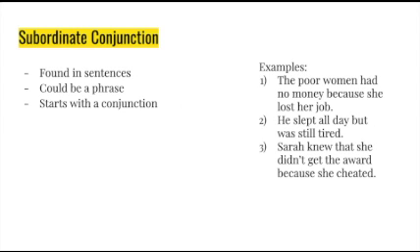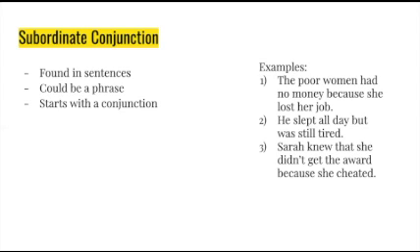So last we have the subordinate conjunction, and this is found in these sentences, and this could be a phrase or just a single word. And if it's a phrase, it starts off with the conjunction. So here, the subordinate conjunction of the first sentence is because, that's the point where the independent clause ends and the dependent clause starts.